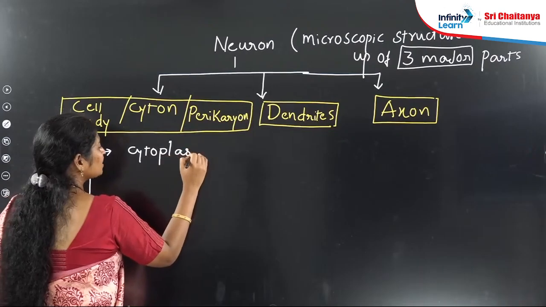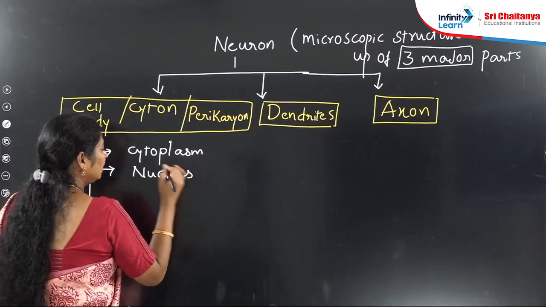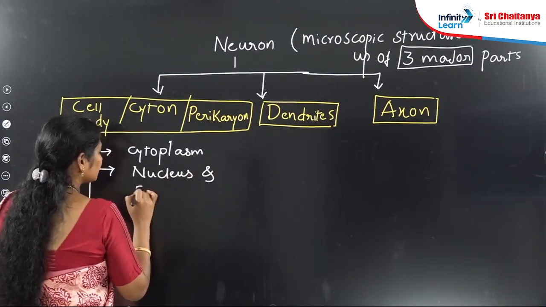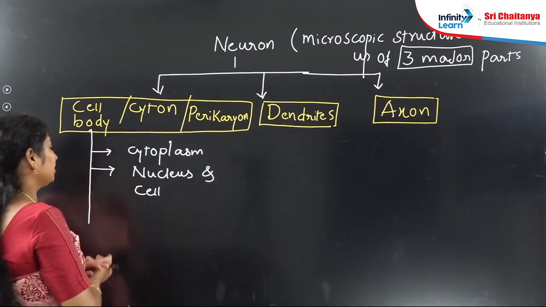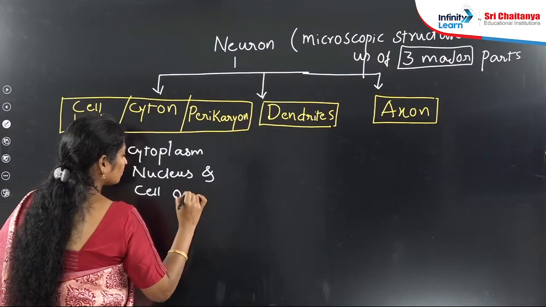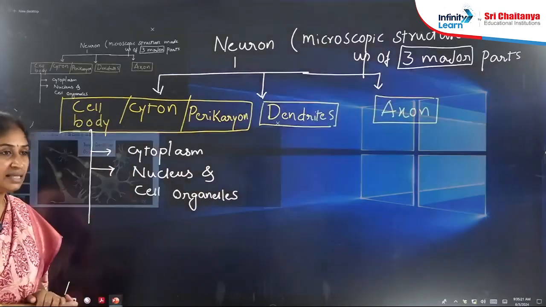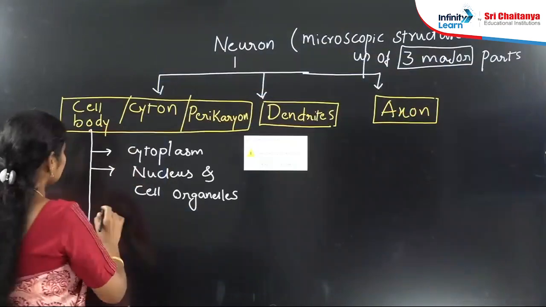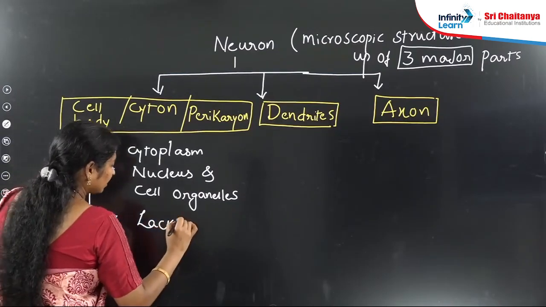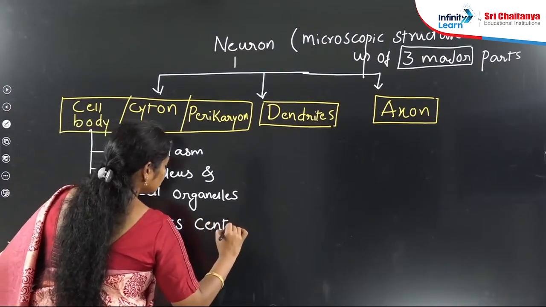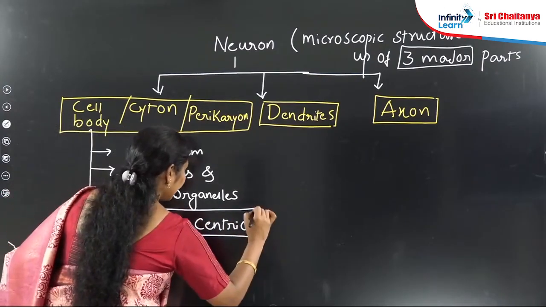It consists of cytoplasm inside, and it has cell organelles also, like the nucleus and other organelles such as mitochondria, Golgi, endoplasmic reticulum, etc. But it lacks one organelle, the centriole. This is very important. It has all cell organelles except centriole.